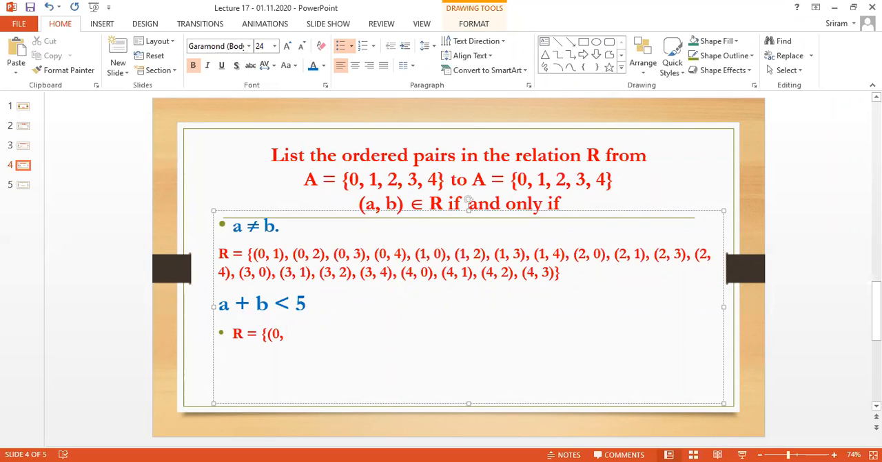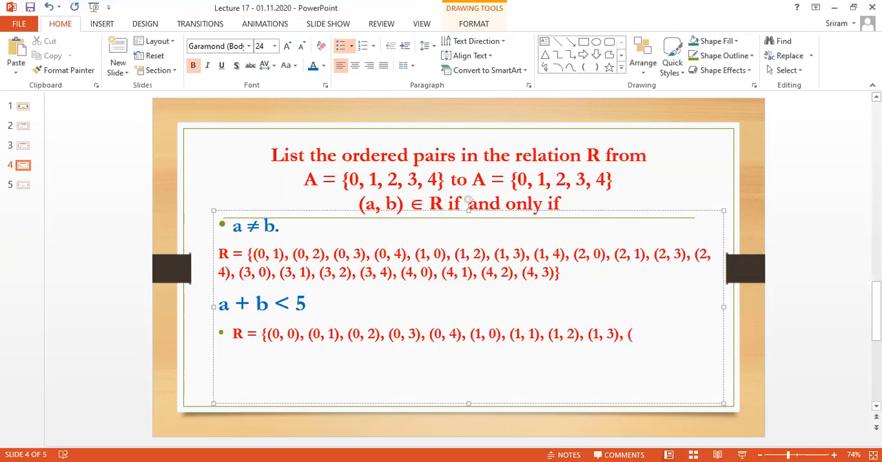When I take 0, 0, yes, less than 5. Small number, isn't it? 0, 1, when I add the numbers, the value is 1, less than 5. 0, 2, yes. 0, 3, yes. 0, 4, yes. The same idea, I am going to take 1. 1, 0, yes. 1, 1, yes. 1, 2, yes. 1, 3, yes.